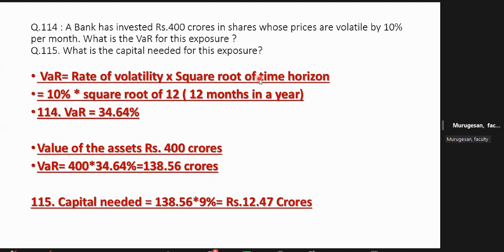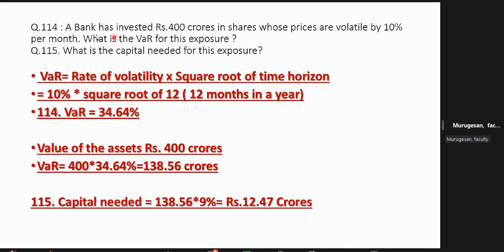Maximum volatility is normally for a period of 1 year only, so the volatile by 10% per month is the maximum. Per year will not arise. It may be either per day or per week, per month maximum. Then VaR for 1 month, 1 year, or 1 week, that is the maximum. 1 year means 12 months we have to put, sir.